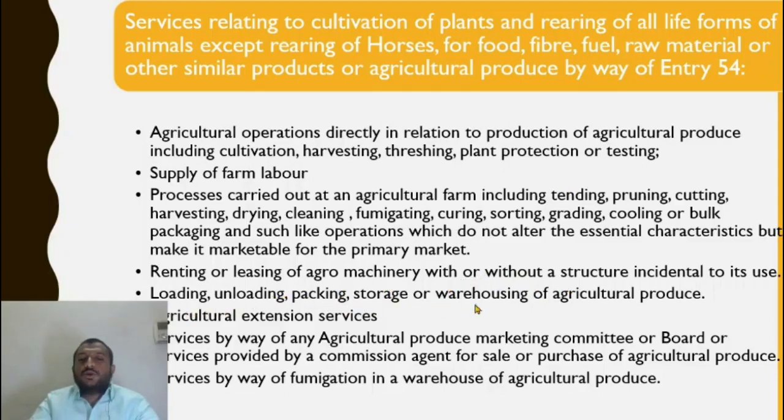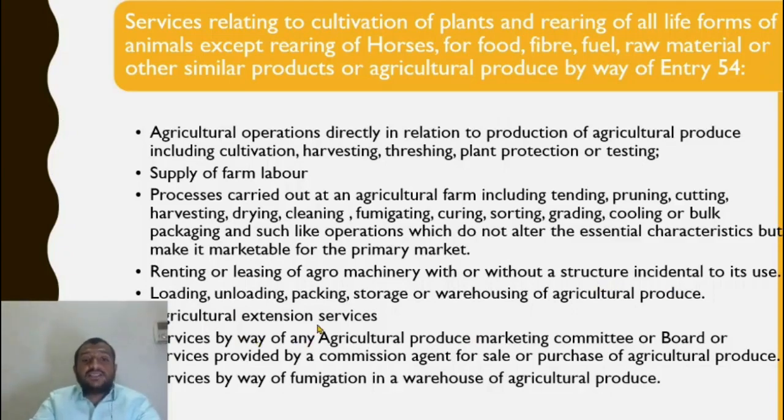Loading, unloading, packing, storage, warehousing of agricultural produce. Remember, for anything to get an exemption, it has to be agricultural produce. If rice is being stored, normally it will not get exemption because rice is not agricultural produce. Paddy is agricultural produce. Rice is, again, the peel is removed off from rice by putting it in a rice mill. So that process cannot be said to be an agricultural process because it is making it marketable for the retail market, not primary market.